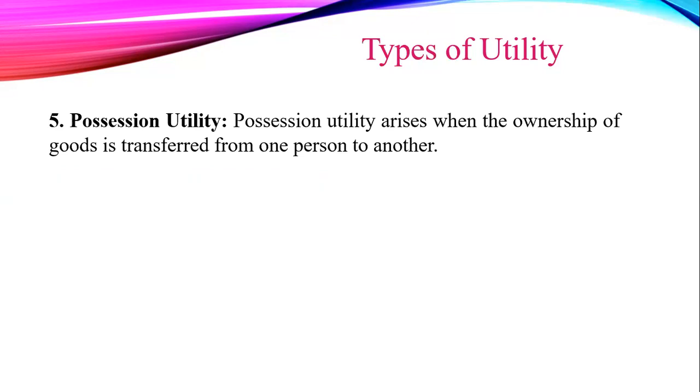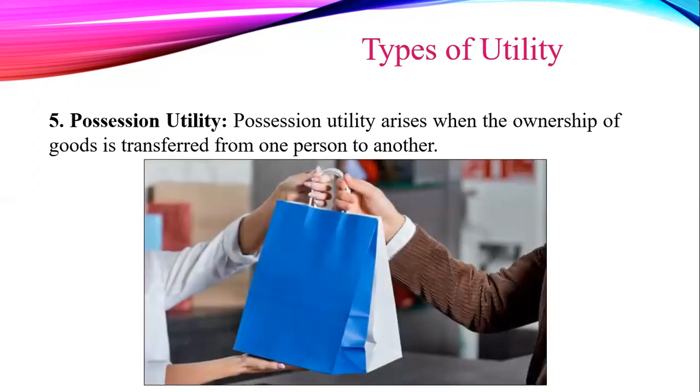A seller provides possession utility to the buyer when the seller sells the goods to the buyer. For example, the pizzas in the Pizza Hut shop have utility. This utility increases when one places an order, pays the price, and takes possession of the pizza. See the picture: transfer of goods from the seller to the buyer.